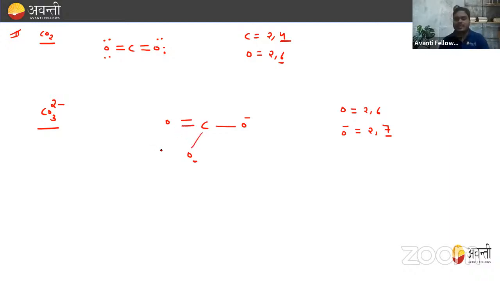And carbon having, we know that 2,4, so all 4 electrons. One electron here, one electron here, 2, and 2 electrons here. So total 4 electrons are consumed. So this is the structure of CO3 2- ion, right? So this is how you will draw. Just remember one thing, everyone wants to complete their octet, and in order to achieve this octet, some lose electrons, some gain electrons, and some share electrons, right? So this is all about the octet.